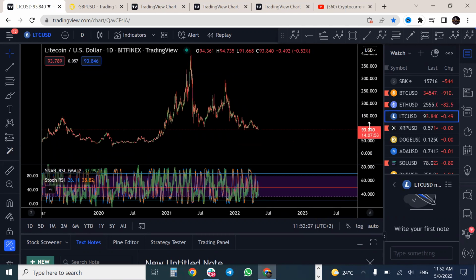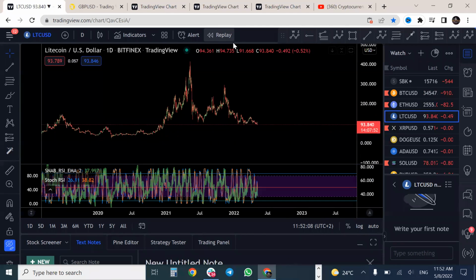Litecoin, a slightly different structure to the rest but it's still the same thing. It is still a corrective structure. It's a three-wave structure as follows, where we can see this one still continue to the downside. We may start seeing this one start to rise after completion of this level, and then we start seeing more upside on Litecoin. Simple structures, really.